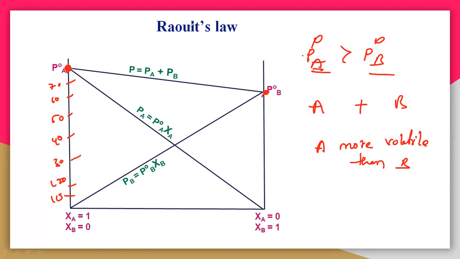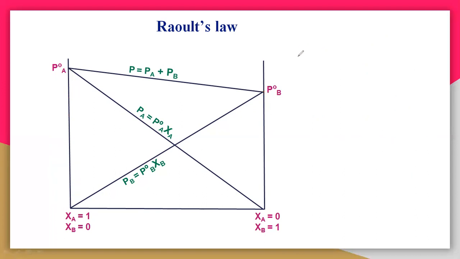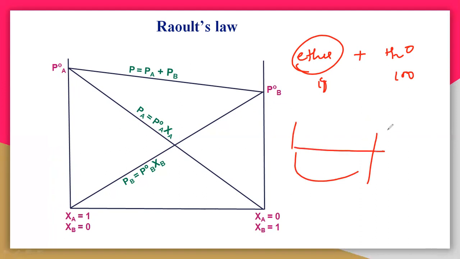You can take any simple example. Let us take ether and water. Ether is more volatile, so it can easily produce vapor and easily evaporate. The boiling point of ether is generally around 19 degrees, whereas the boiling point of water is 100 degrees. So whenever it reaches 19 degrees, ether can easily evaporate. So ether will form more vapors compared with the water molecule, and ether is more volatile compared with the water molecule.